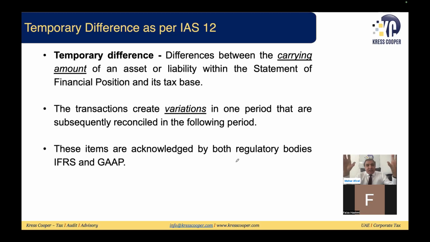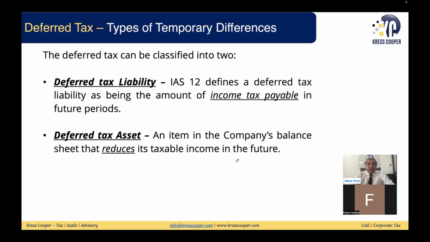The difference between these, as I mentioned earlier, can be permanent differences or temporary differences. If these are temporary differences, as I mentioned earlier, they can be of two types, and lead to deferred tax asset or deferred tax liability. Deferred tax liability will be there where there are taxable temporary differences. Deferred tax asset will be there when there are deductible temporary differences. Taxable temporary differences are where you will be paying lesser tax now. Your current period taxable profit will be lower. In the future, you will be liable to pay more tax.